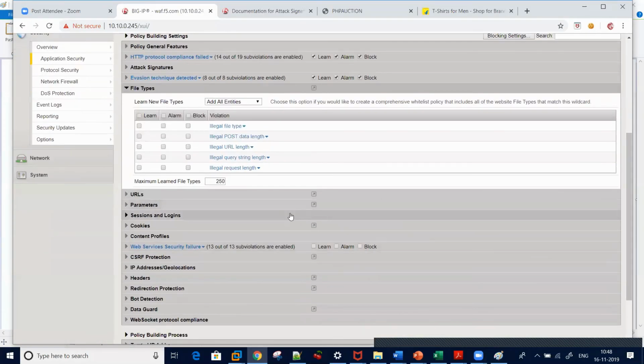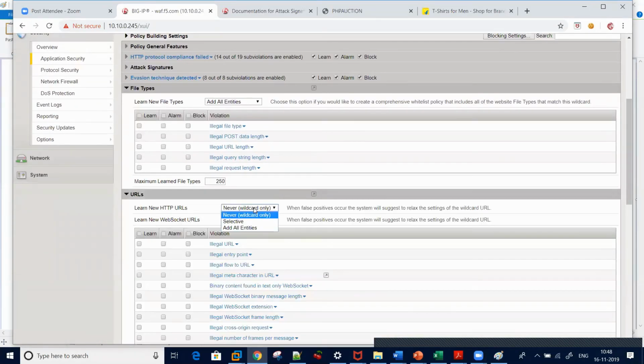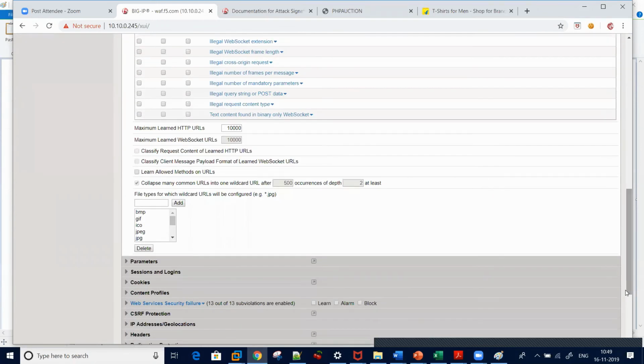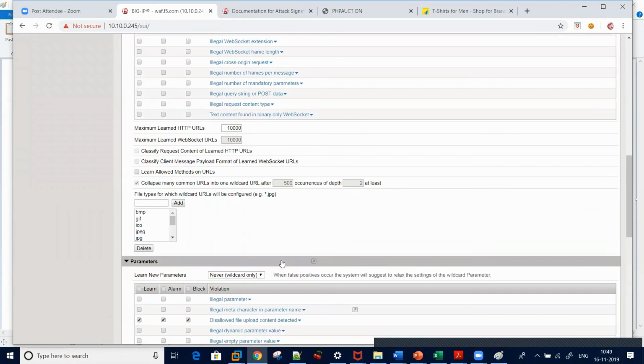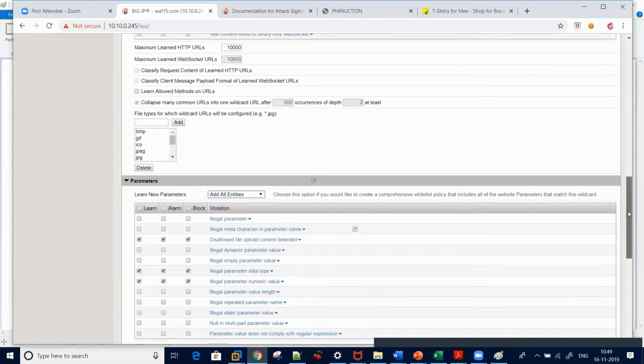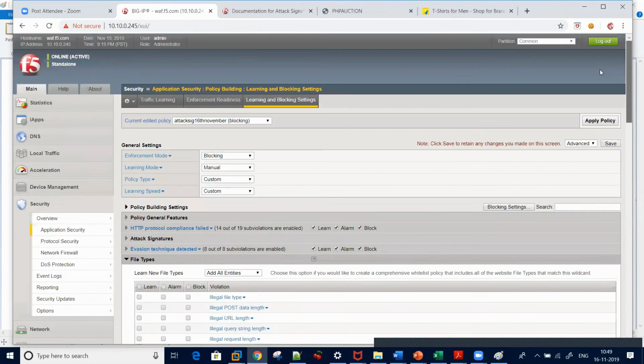Let's say I set URLs to add all entities, and I will set parameters to add all entities too, and I will save it.